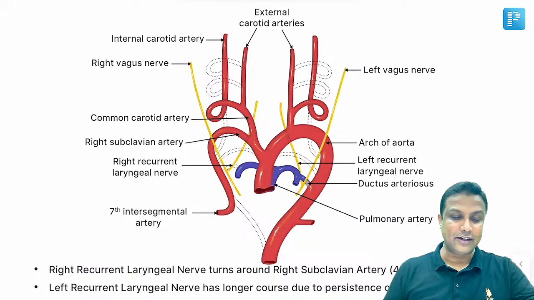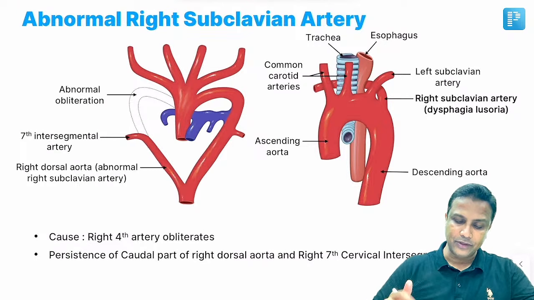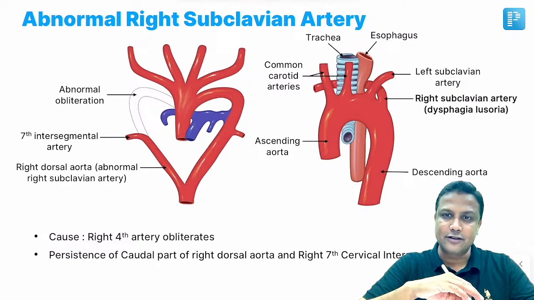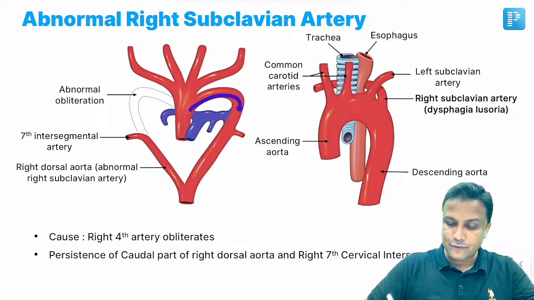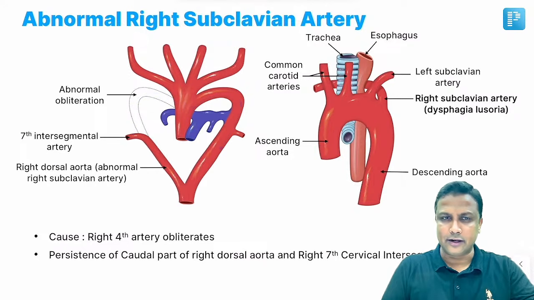It is the left sixth arch artery, sir. Perfect. Now welcome to subclavian artery. Normally, the right subclavian artery has to develop from the right fourth arch artery. I told you left fourth arch artery is going to form arch of aorta. So right fourth arch artery is going to form your subclavian artery.